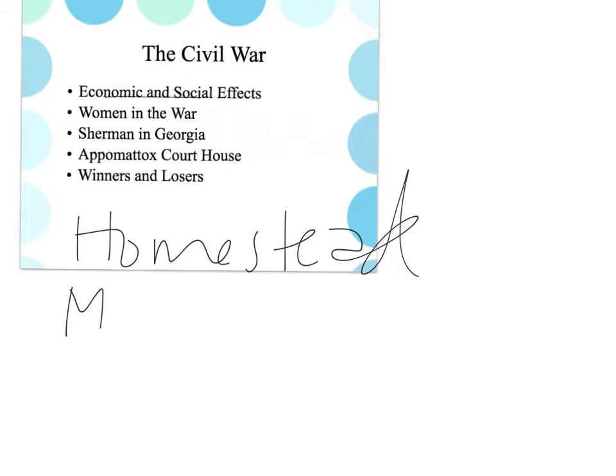And then there was the Morrill Land Grant. This is an O. The Morrill Land Grant, and that's 2 L's. And this provided the states with the land that they needed to support state agricultural colleges. So it made a way for states to have agricultural colleges. Another one was the Pacific Railway Act, and this one provided land and money for a continental railroad. And then the National Banking Act, signed in 1863, gave the country a uniform currency.